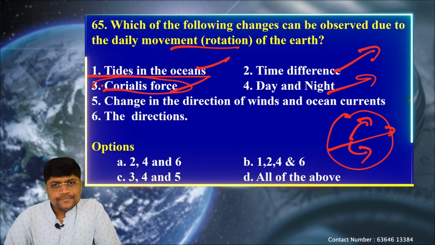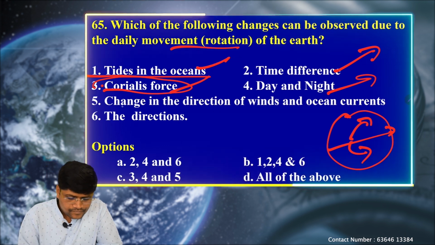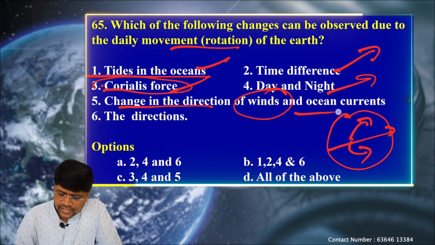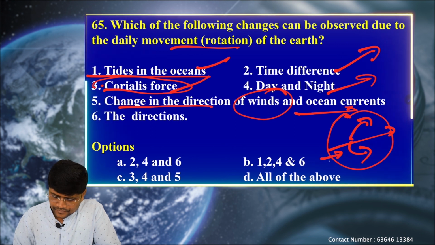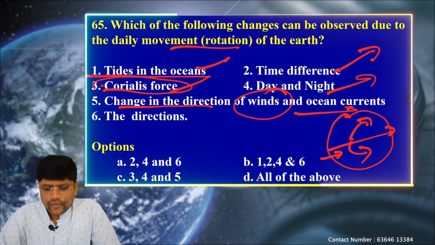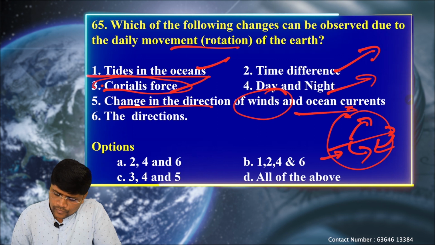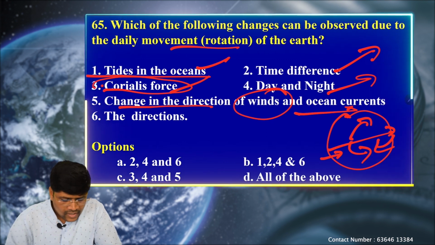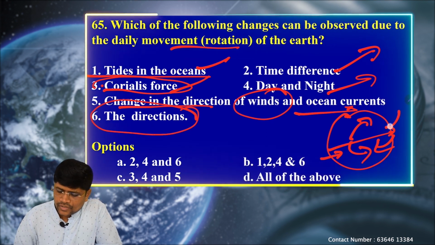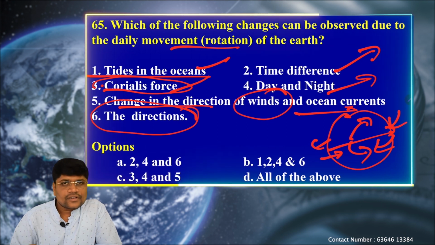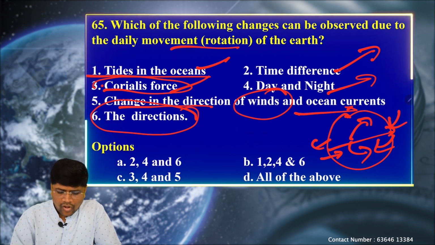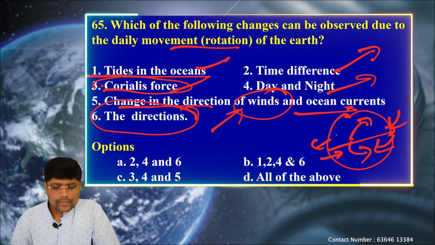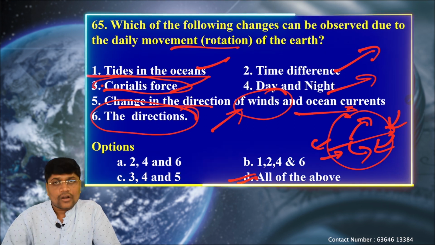Next, day and night are changing. Next, change in the direction of the winds and ocean currents. Certainly, when the Earth rotates from west to east, the ocean water moves from east to west. Next, the directions: based on sunrise and sunset, we can say east and west directions. So all these changes can be observed due to Earth's rotation. So the answer is all of the above.